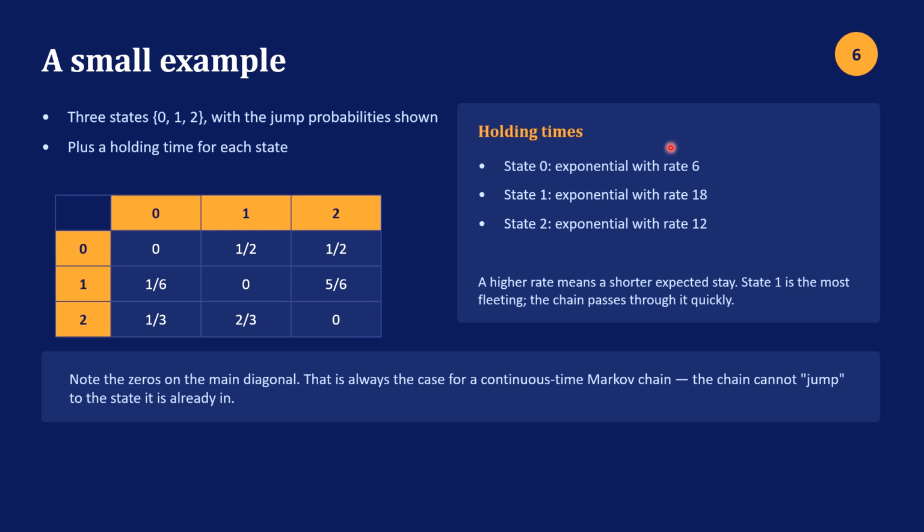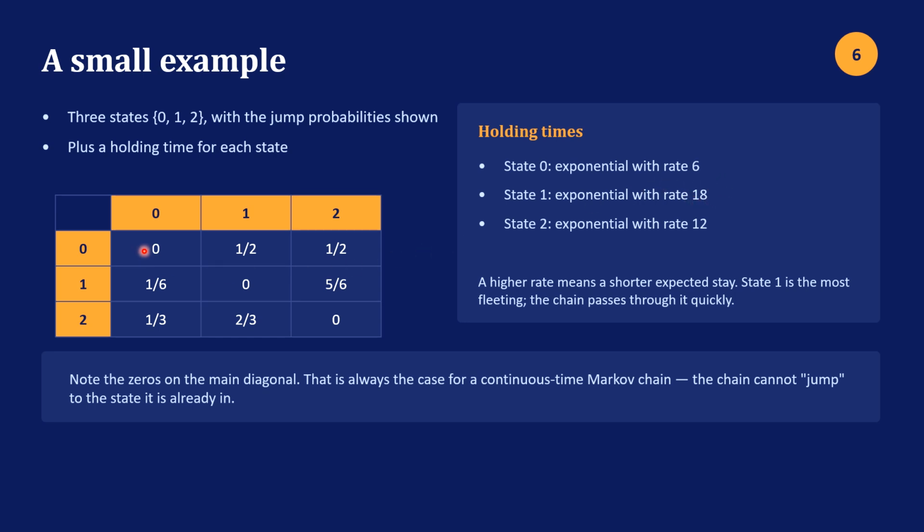Then you also need holding times, and this is our lambda in the exponential function. So state 0 has rate 6, state 1 has rate 18, and state 2 has rate 12. A higher rate means a shorter expected stay, so it's sort of the rate at which you're leaving. So if you're leaving at a faster rate, you would be there for less time. So state 1 is the most fleeting, since that has the highest rate.